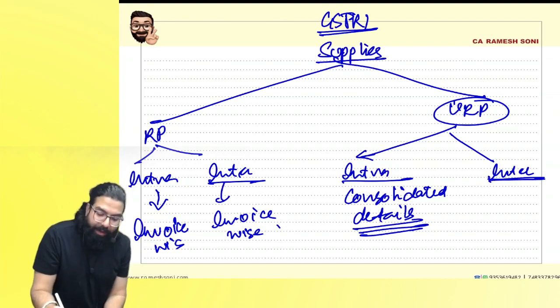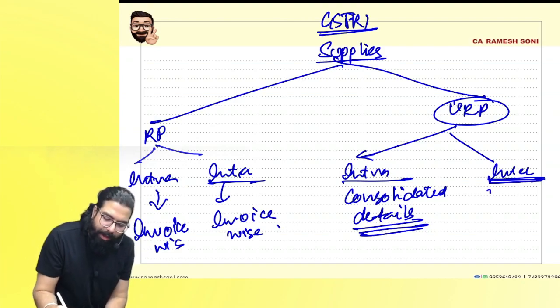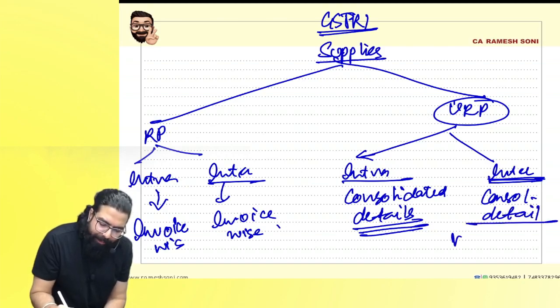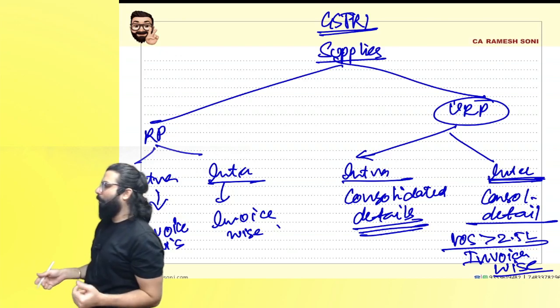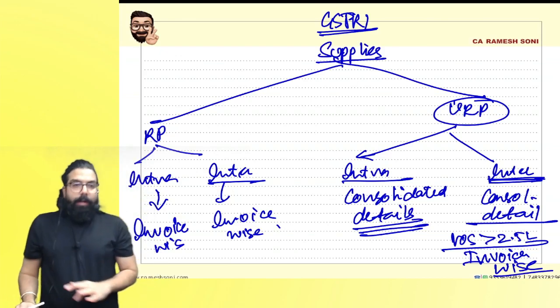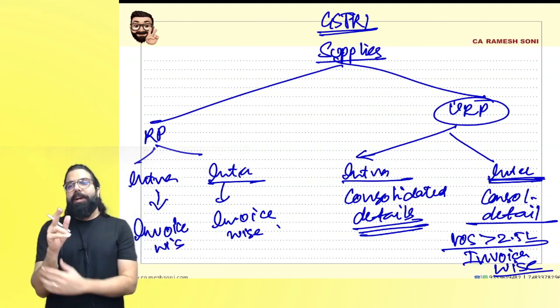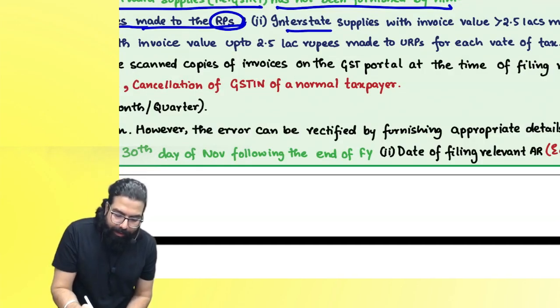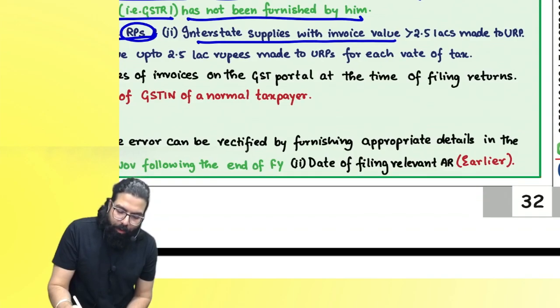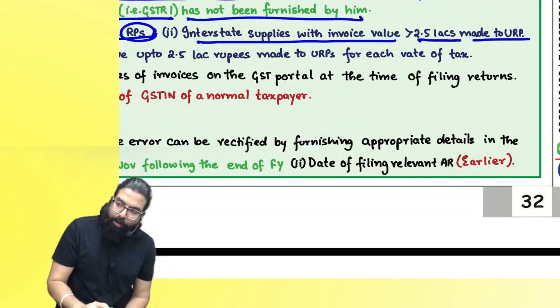The next one is, if interstate supply, here also I can give consolidated detail, but remember, if the value of supply is greater than 2.5 lakh, for this I have to give invoice-wise details. Are we clear, everyone? Can I go ahead? Quickly take a photo. But remember, when you are giving consolidated detail, see here, interstate value of supply greater than 2.5 lakh, for that you have to give invoice-wise.